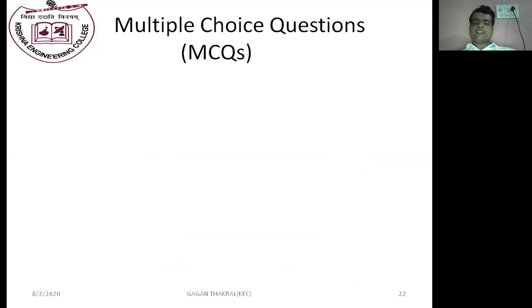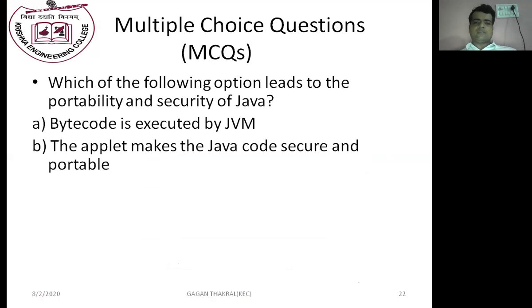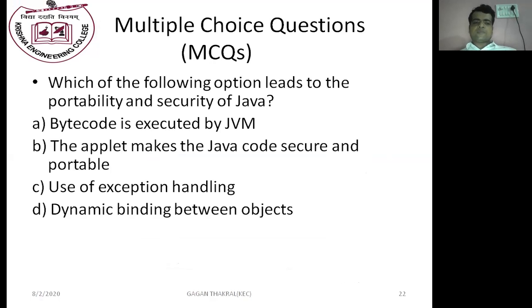Now we will discuss some multiple choice questions. Which of the following options leads to the portability and security of Java? Bytecode is executed by the Java Virtual Machine, JVM; the applet makes the Java code secure and portable; use of exception handling; dynamic binding between the objects. Answer is A. Bytecode is executed by the Java Virtual Machine.